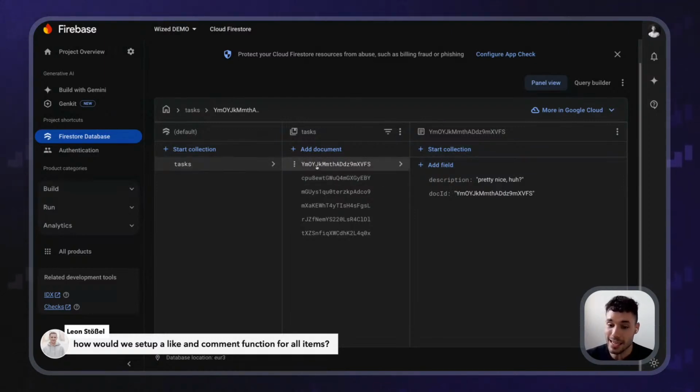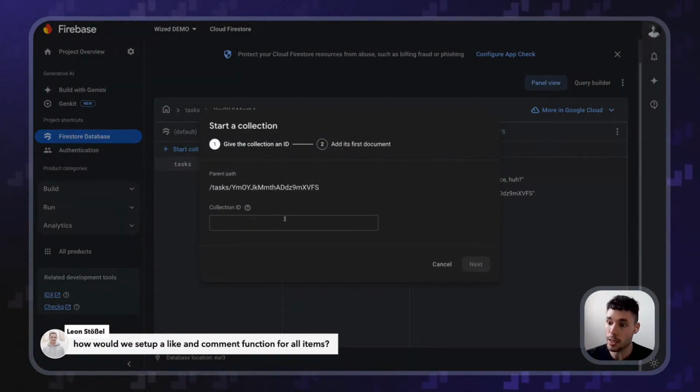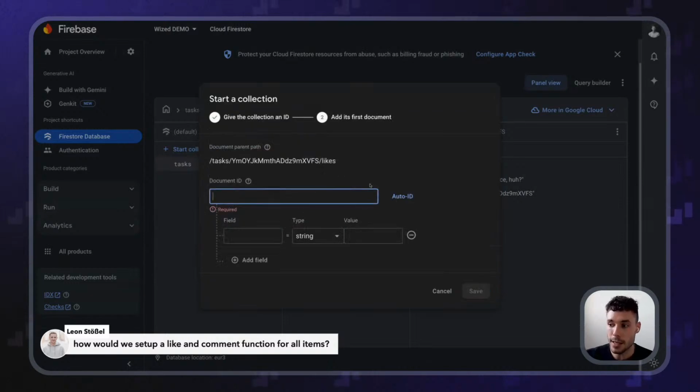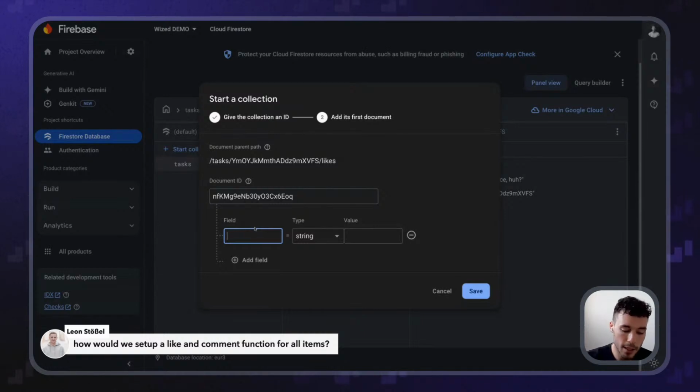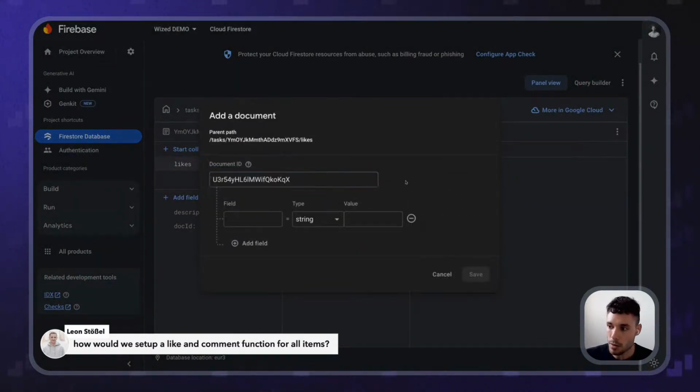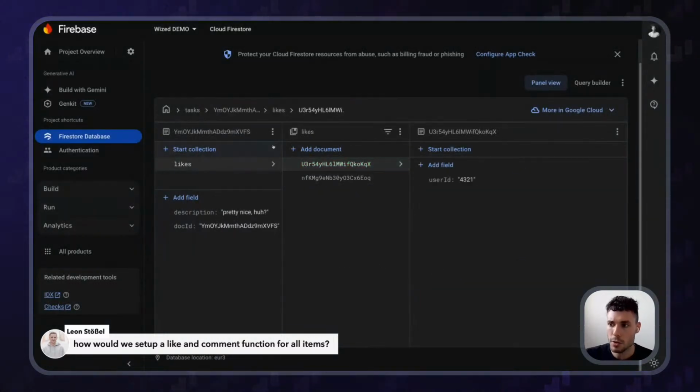So in that case, inside the item, I'm going to start a new collection, and this collection will be, let's do likes. And in this case, I'm going to generate a like, okay? And I'm going to add a field, and this field would be something like user ID. That could be an option. And in here, you would store the user ID who liked this. So I'm going to say it was 1, 2, 3, 4, right? And let's do another like, for example, auto ID, user ID, and it was by user 344321, like this. And also you could do comments as well.